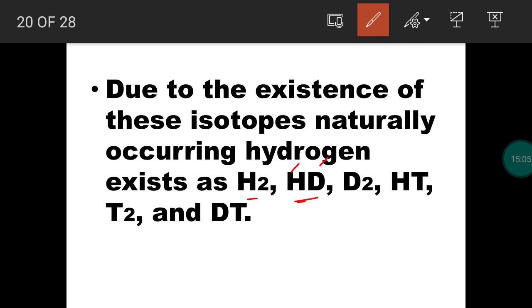Two deuterium isotopes combining together form a diatomic molecule. One protium and one tritium form a diatomic molecule. Two tritium isotopes combine together to form a molecule, and one deuterium and one tritium will join together by a covalent bond. It forms a diatomic molecule.